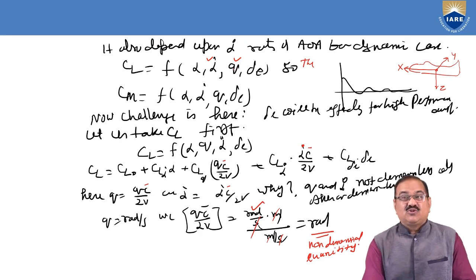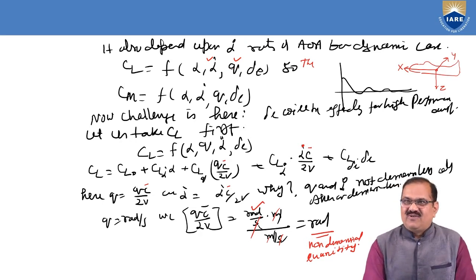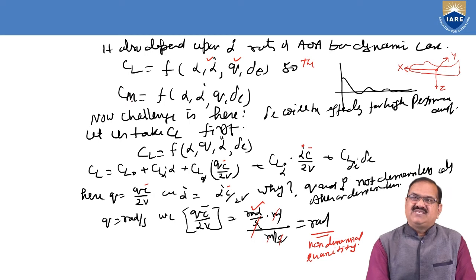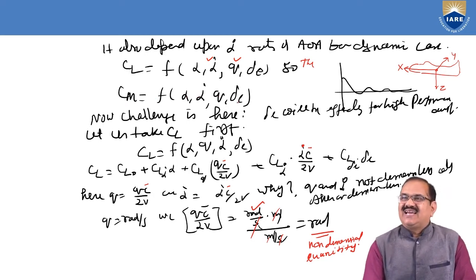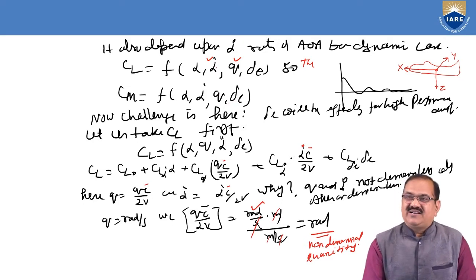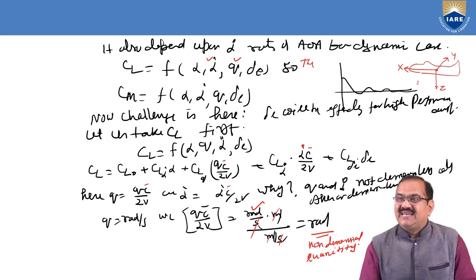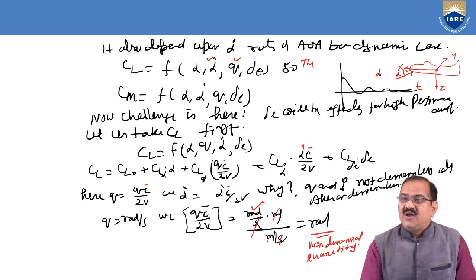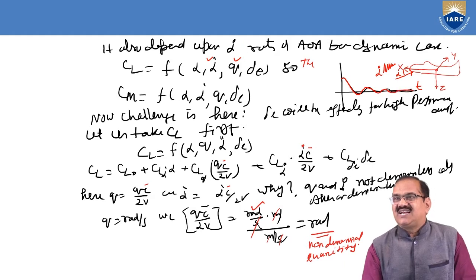Okay, rate of change. So a time factor is involved. In the same way, Cm is a function of alpha, alpha dot, Q and delta E. You can see here that when we apply alpha dot, it is per unit time. If you apply alpha, this is the alpha. But if I want alpha dot, it will start vibrating like this, per unit time, like this, like this. After some time only the stability state will come.